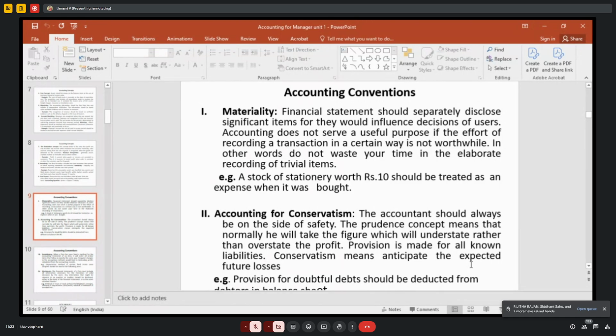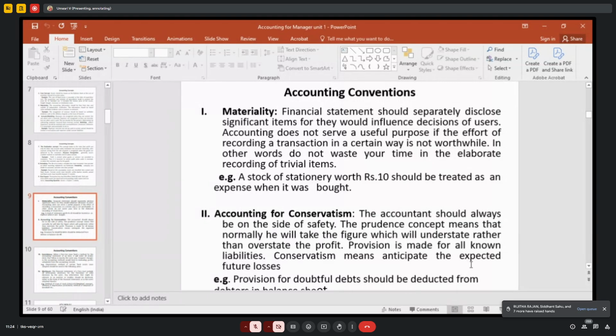The next one, accounting conventions, that is practices. So what are all the practices? There are 4 types. That is materiality. Materiality means all the information which you record in the books of accounts should be disclosed in the balance sheet. So you have to disclose it, but at the same time, if you are purchasing a pen for 10 rupees, paper 5 rupees, eraser 2 rupees, no need to write like that. If you write all these things individually, it will be time consuming.